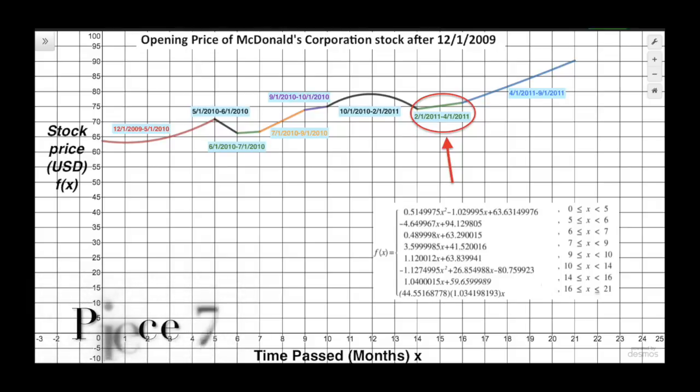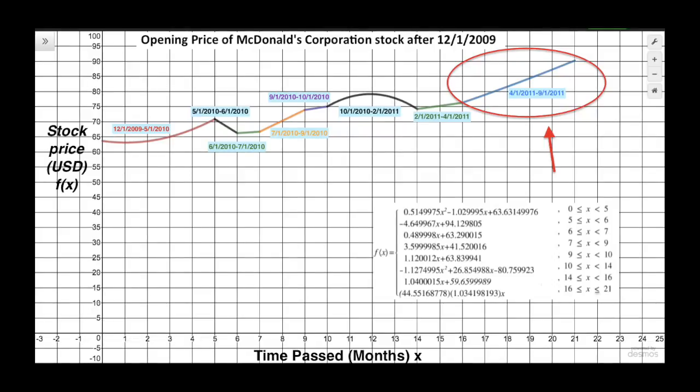Our 7th piece was also linear growth, so we used the same steps that we used doing pieces 3 through 5. The last piece of our piecewise function turned out to be the only exponential piece, which comes at the start of 16 months past and ends at 21 months past.